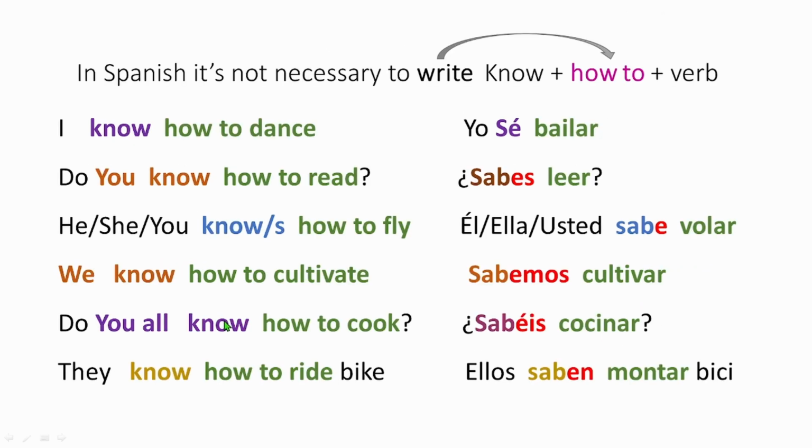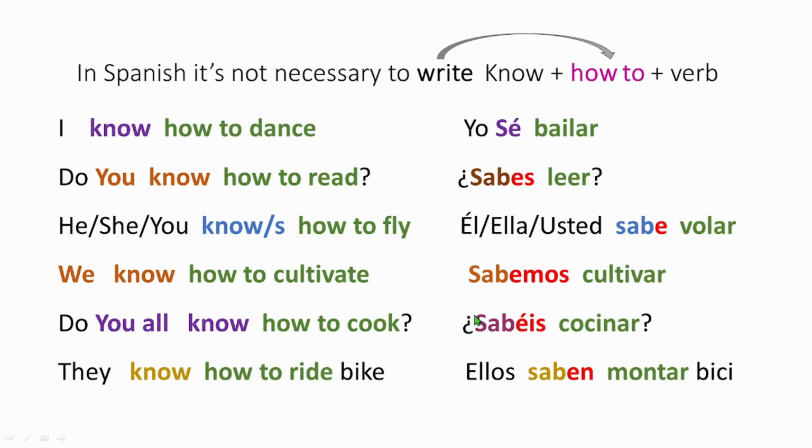So sabéis cocinar means do you all know how to cook, and cocinar is to cook. Now we have the last one, they know how to ride a bike. You say ellos saben montar bici. Bici is bike.